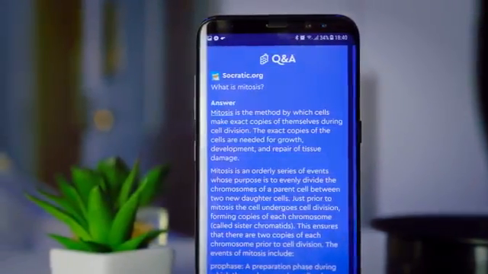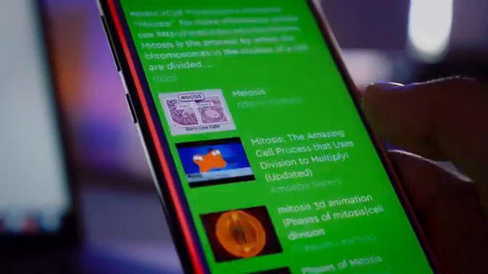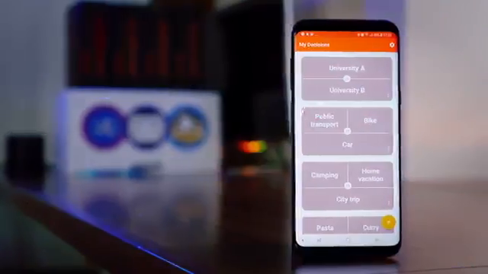And it goes further, it can actually answer worded questions as well. You simply take a photo of the word and it can give you a detailed answer, it can give you a Q&A, it can give you a video answer, or it can even give you diagrammatic representations. It's genuinely incredible. So I'd say the next app is innovation at its finest.